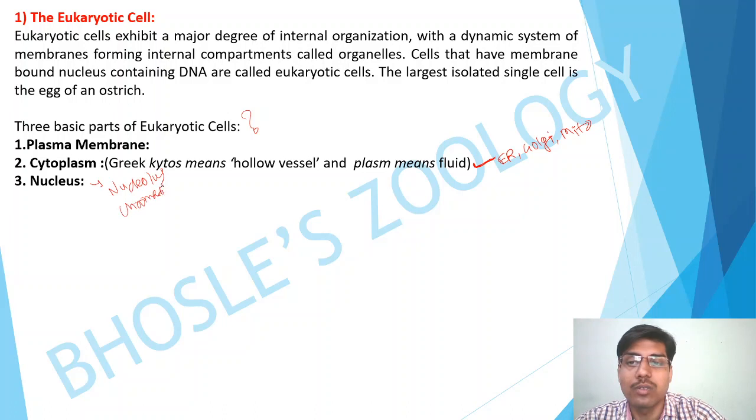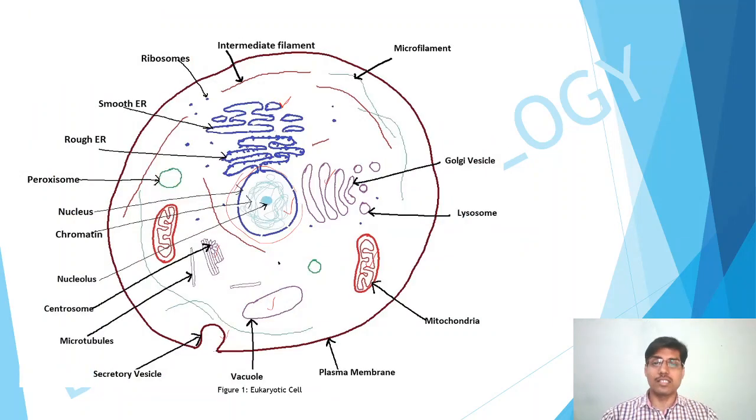All of these organelles are there, but the cytoplasm and nucleus are enclosed by the plasma membrane. So that's why these are the three basic parts of a eukaryotic cell. So let's go one by one.